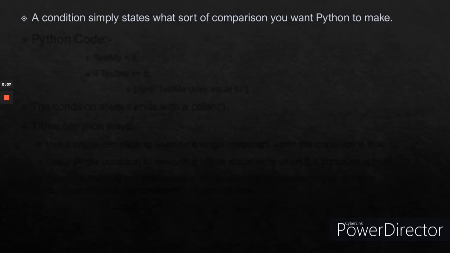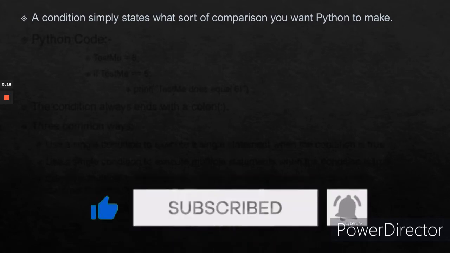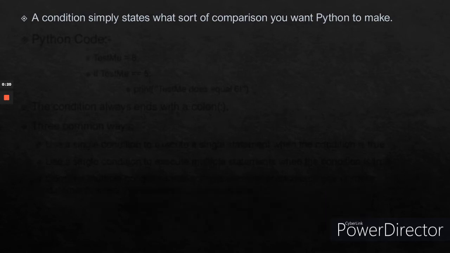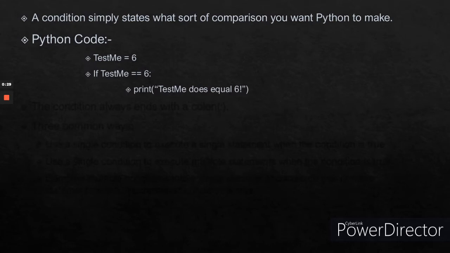What that means is that you cannot store if statement in a variable like you do with the input function. When Python sees if, it knows that you want to make a decision. After the word if comes a condition. A condition simply states what sort of comparison you want Python to make. So in this case, you want Python to determine whether test_me contains the value 6 or not.